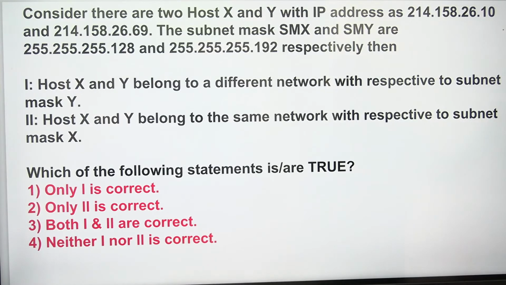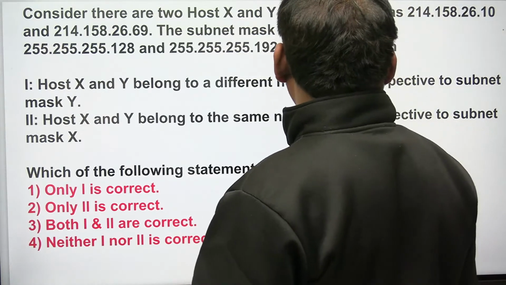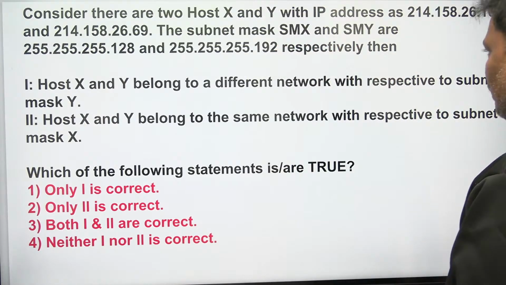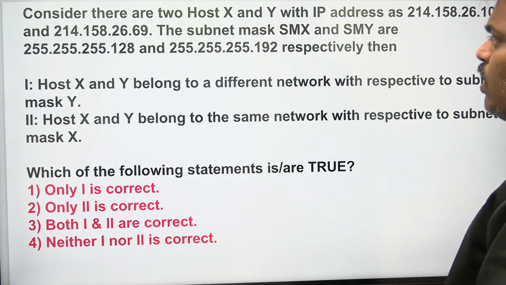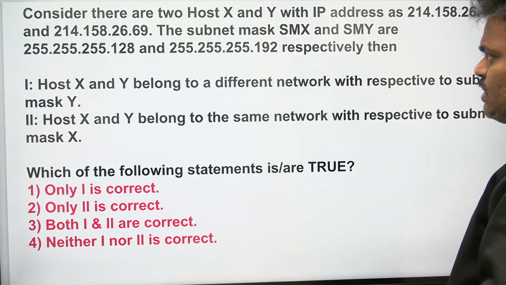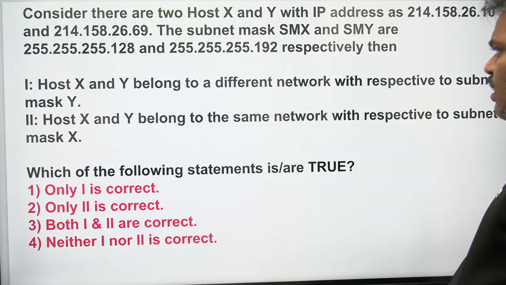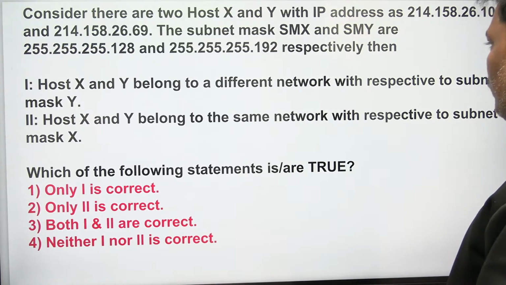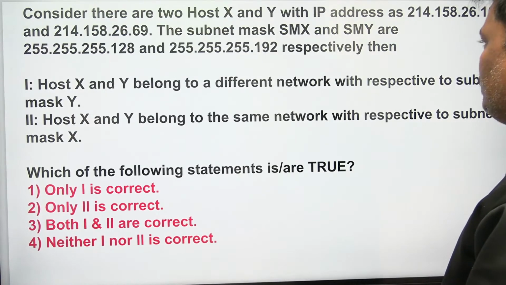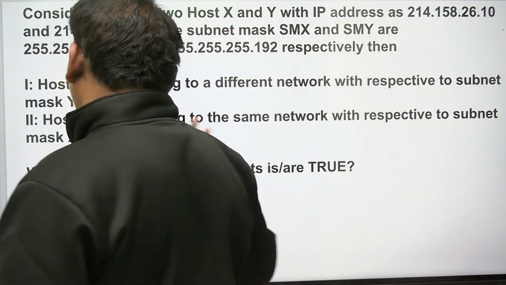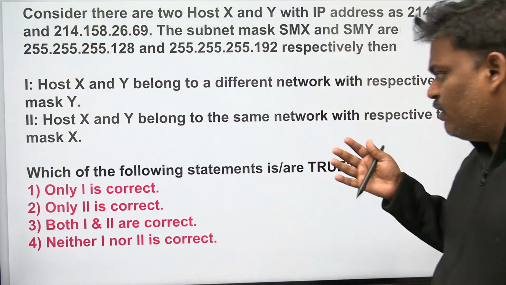Consider there are two hosts X and Y with IP addresses. X's IP address is 214.158.26.10. Y's IP address is 214.158.26.69. The subnet masks are SMX and SMY. For X it is the first subnet mask, for Y it is the second one. So two IP addresses are given, and two subnet masks are also given. Now two statements are given.